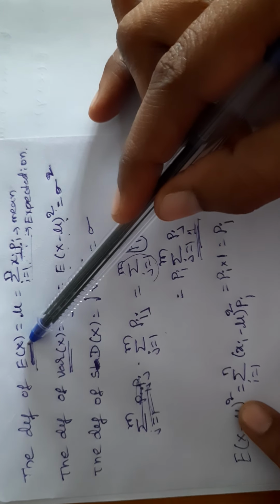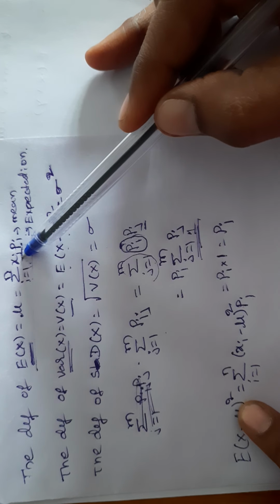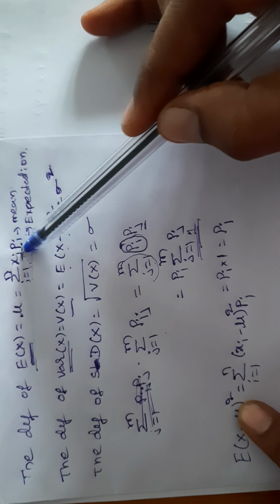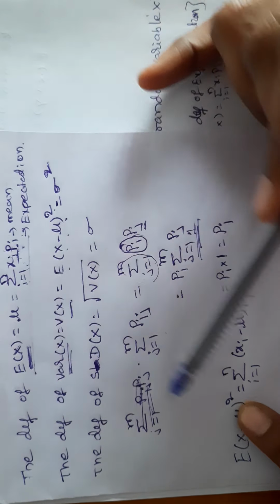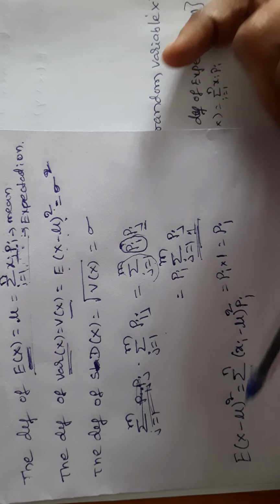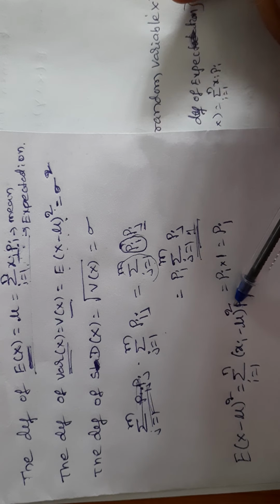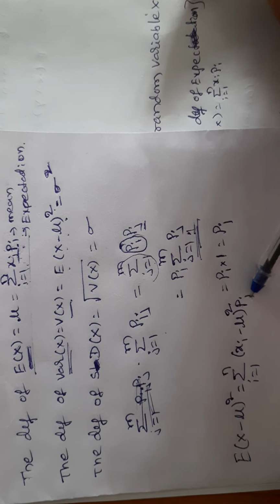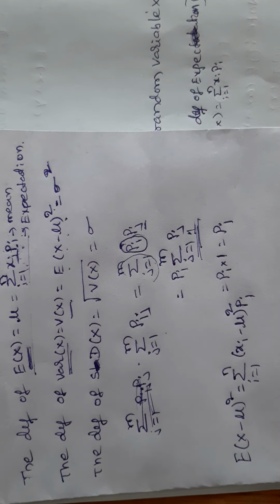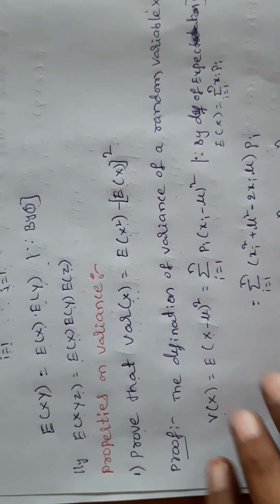E of X square: capital X, so here small xi, whole square, and definitely we have to maintain pi here. Since we have capital X, I write small xi, and whole square we have, so I maintain whole square. Next, followed by pi. This is the expectation definition.